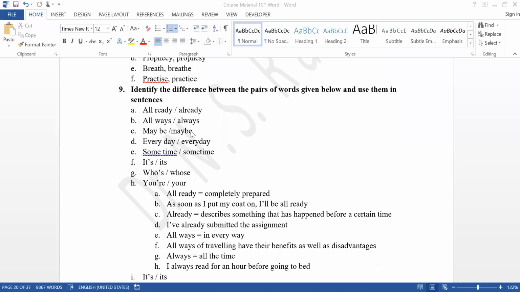I am also opening my net, but we can't. Usage is different. Mainly usage of maybe and maybe is different. Please check. And sometime, did you find sometime and sometime? This is just sometime. It is clear. Sometime means ఎప్పుడో ఒకప్పుడు. Sometime అంటే give me some time. కొంచెం టైం ఇవ్వు. This is sometime. Give me some time. I will do it sometime. ఎప్పుడో ఒకప్పుడు చేస్తాను.